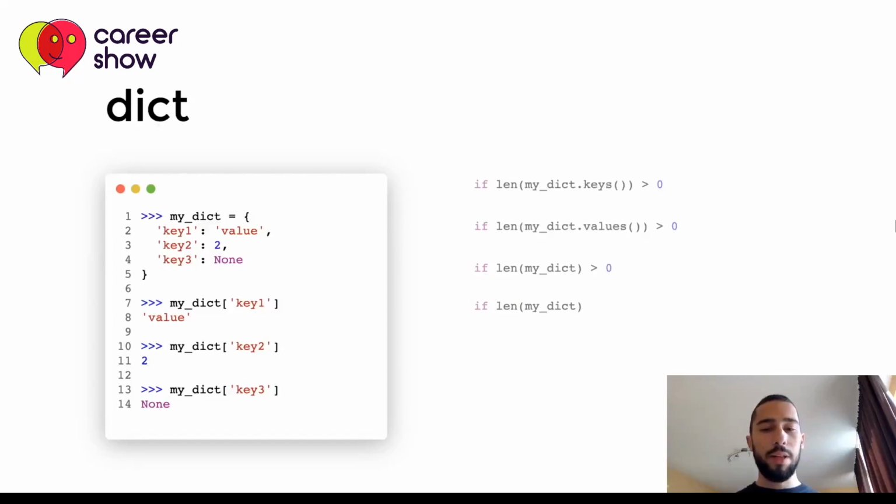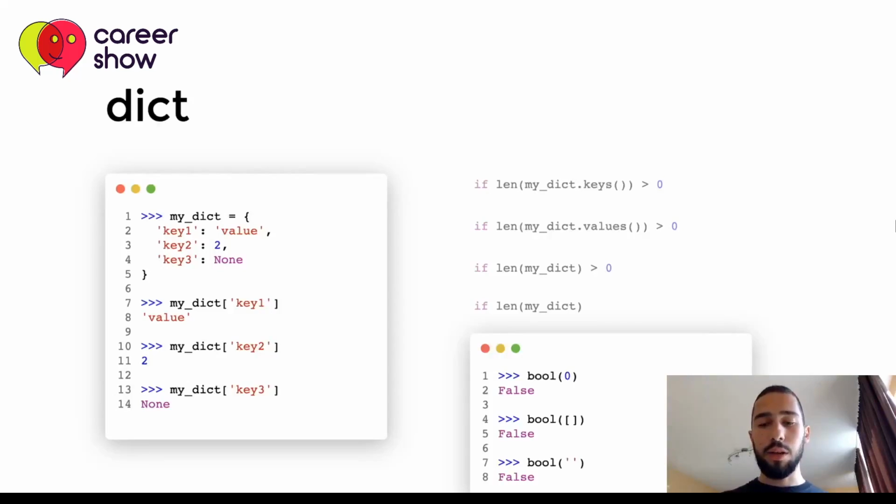And these are all valid examples of checking whether the dict is not empty, but as I mentioned, bool can be used to evaluate not only integers, but it can be used to evaluate different data structures. So with 0, we have false, but an important thing here that is specific in Python is that we can also evaluate, for example, lists, as shown here, and an empty list will also be evaluated to false.